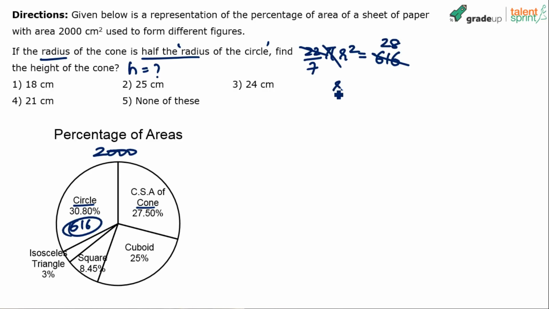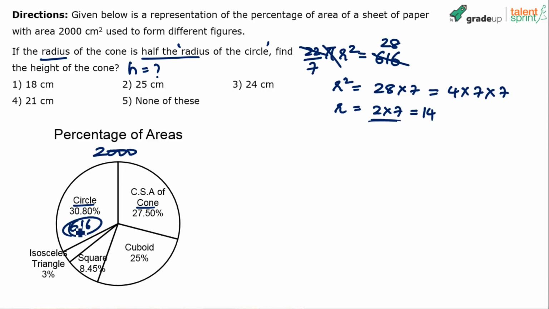So r square basically is equal to 28 into 7. Or this can be taken as 4 into 7 into 7, since 28 is 4 into 7. So r square is 4 into 7 into 7, which means r will be equal to what? 2 into 7, 14. Or 4 into 7 into 7 is 196, and the square root of 196 is 14. Otherwise, the square root of 4 is 2, and the square root of 7 into 7 will be 7. 2 into 7, 14. Anyway, the radius of the circle is 14.